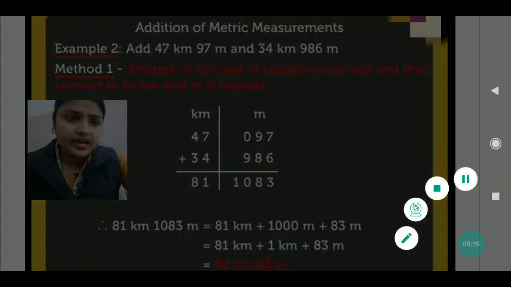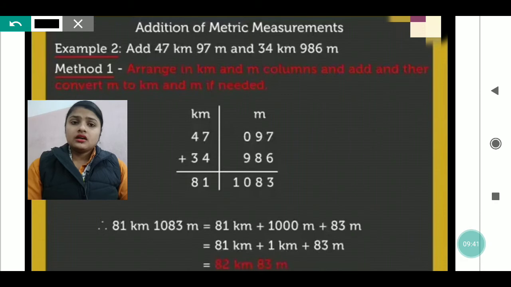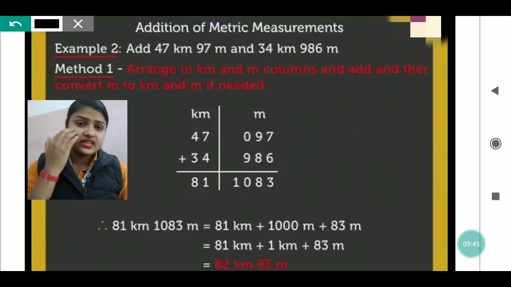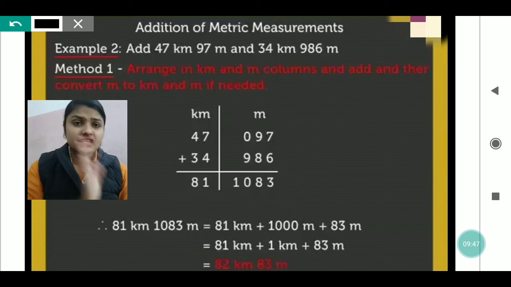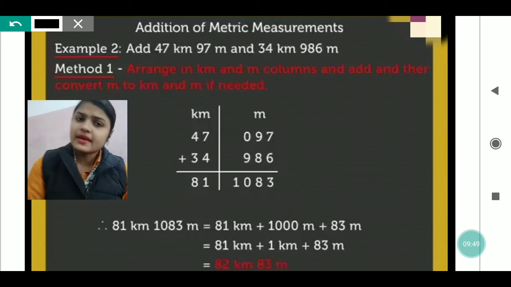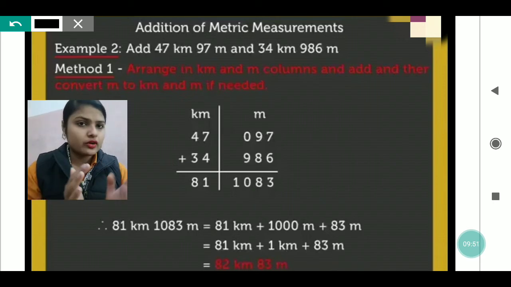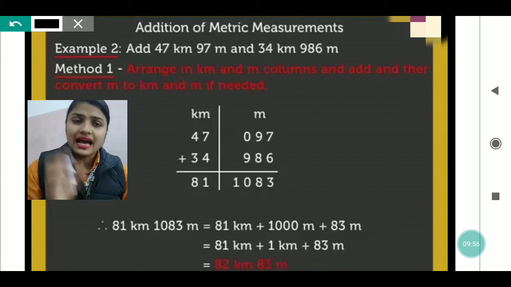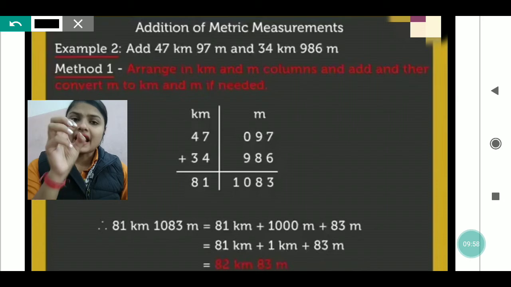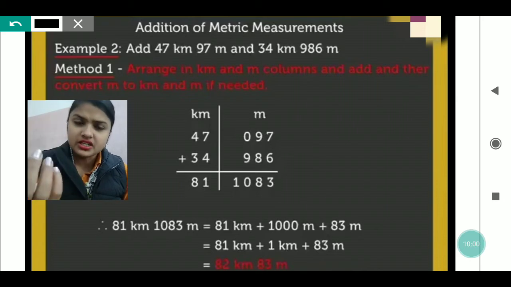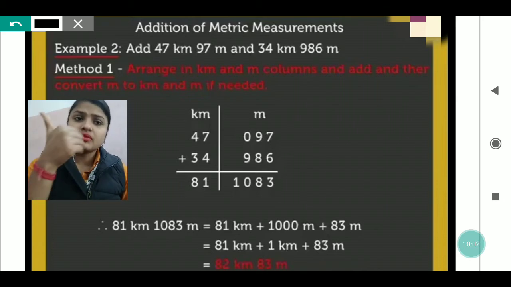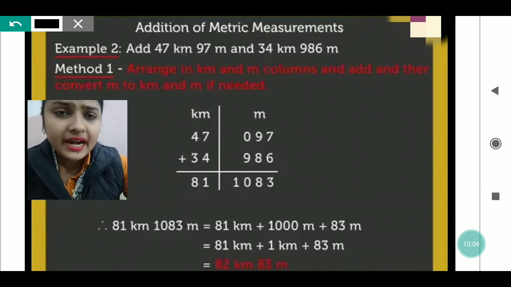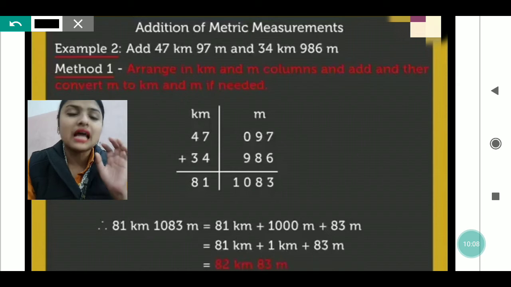In the same way, if it is given in kilometers and meters, here also the same thing applies. You have to make two separate columns, one for kilometer, one for meter. After that, you will write the numbers given in kilometers in the kilometer column, and the numbers given in meters in the meters column. After writing this, you just have to do the simple addition.